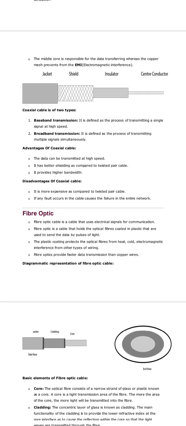Next one is fiber optic. Fiber optic cable is a cable that holds optical fibers coated in plastic. The optical fibers are used to send the data by pulses of light. The plastic coating protects the optical fiber from heat, cold, and electromagnetic interference from other types of wires. Fiber optics provides faster data transmission than copper wires.